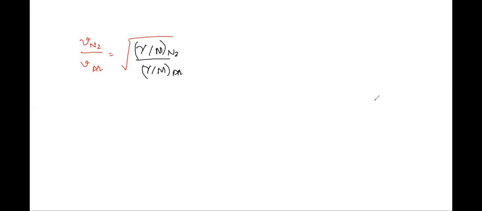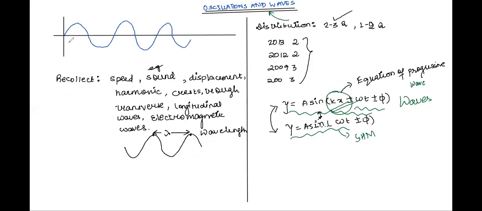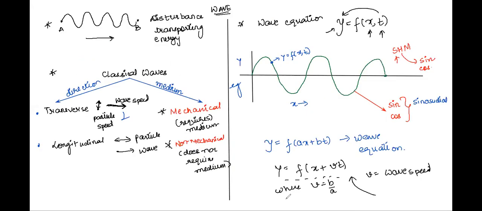So today we started with all of this. Here is the beginning of the chapter. We started with recollection from your past. Then we went on to understand the distribution, post which we saw how waves are defined, or classification of waves. I think I've written classical here, it's classification.